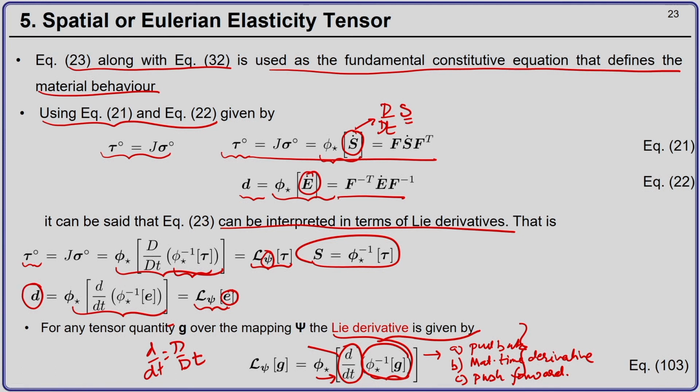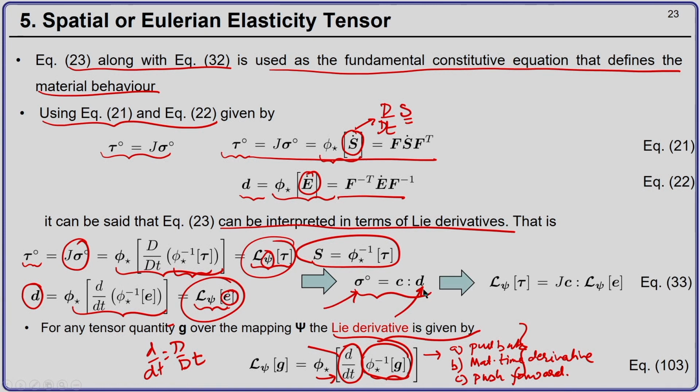So, using these two in our expression over here. J sigma circle is the Lie derivative of Kirchhoff stress and d is the Lie derivative of Euler-Almansi strain tensor, and if you use these two here, you will realize that the Lie derivative of Kirchhoff stress over mapping psi is J sigma Jc double contracted with the Lie derivative of Euler-Almansi strain tensor over the mapping psi.